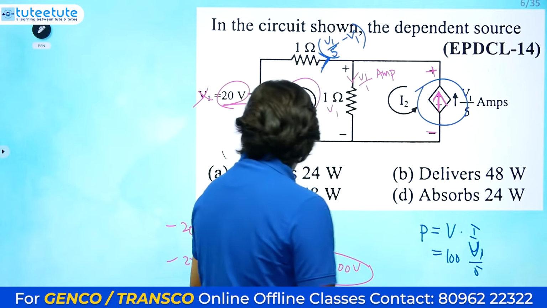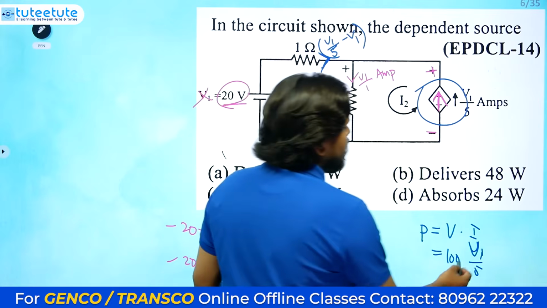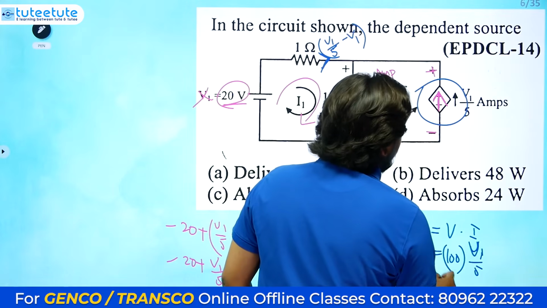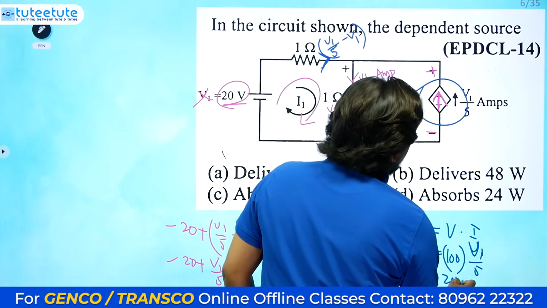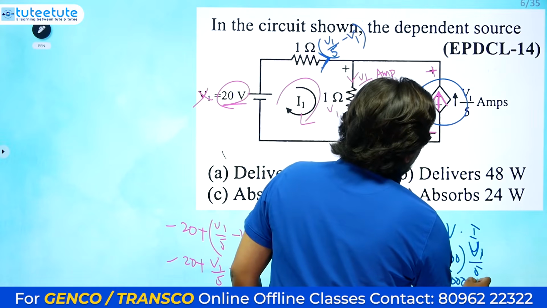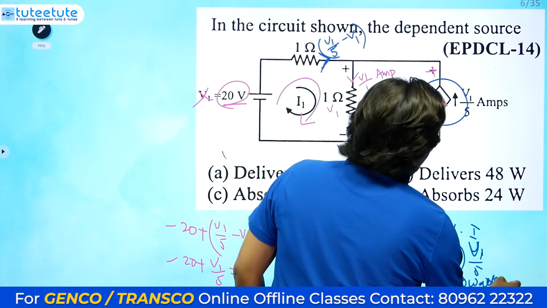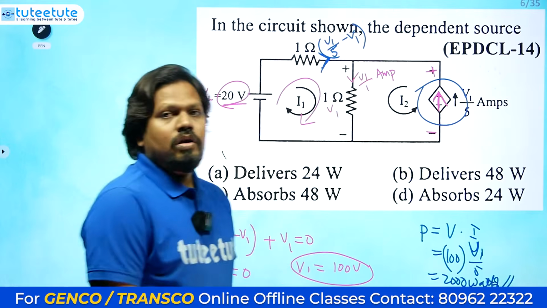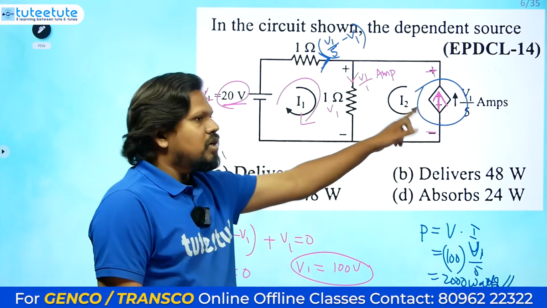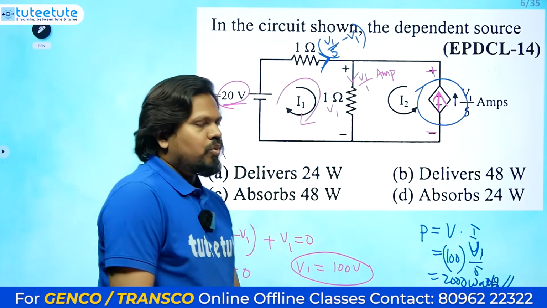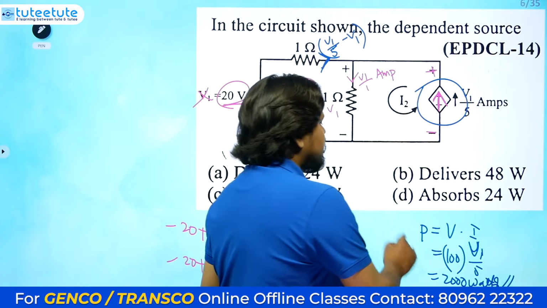So 100 into 100 by 5 gives 2000 watts. Don't think the answer is wrong. We have solved this one in a proper procedure.